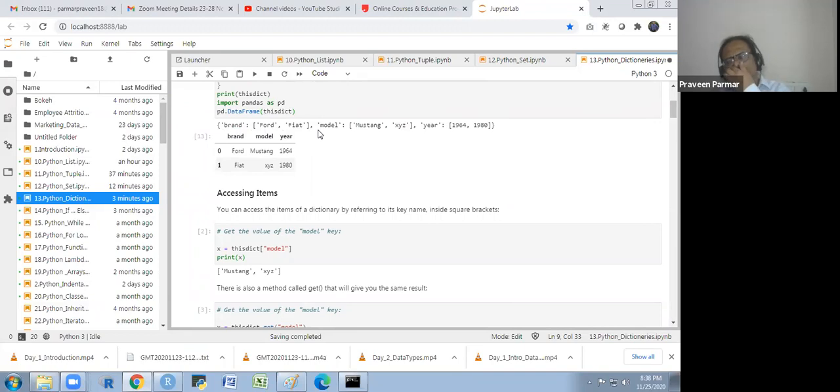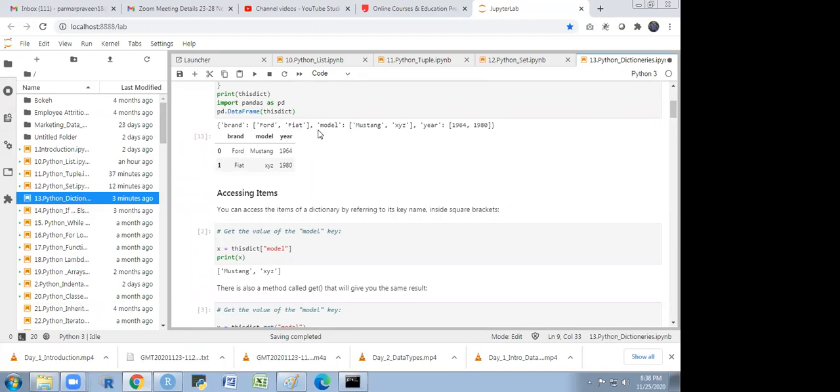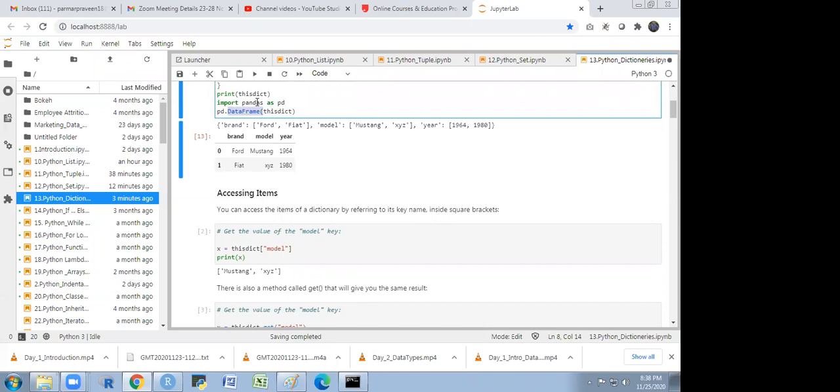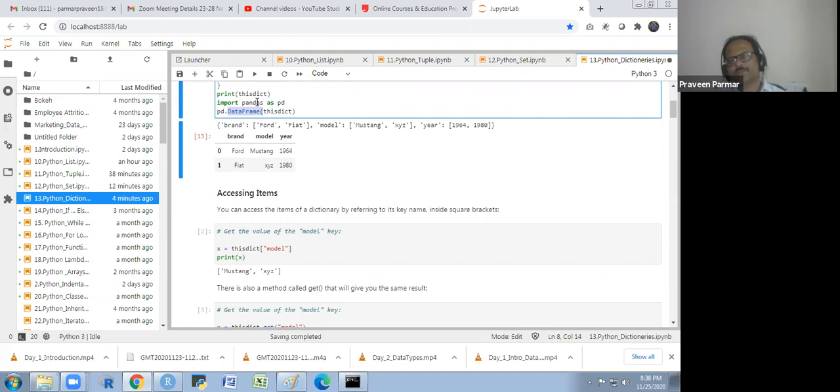Because in data science we work on the data frame. Sorry, I got disconnected, sir. Okay, now you got it. I have converted this dictionary into a data frame using a library called pandas, which is the data manipulation package we apply for data science purposes. Whenever we analyze data, we convert the dictionary into a data frame.